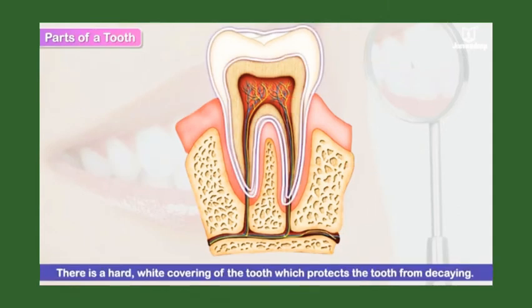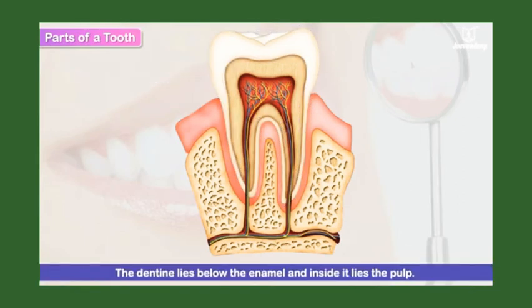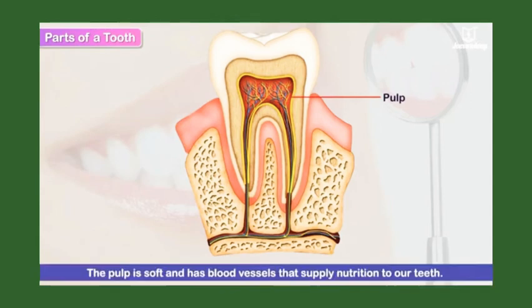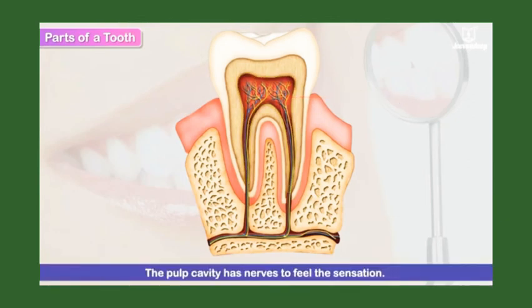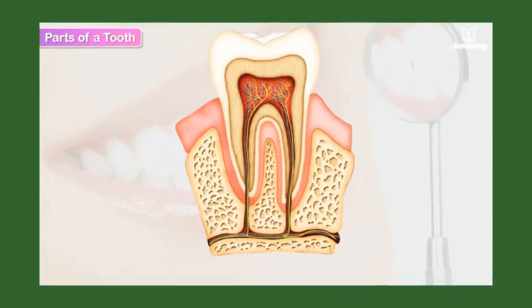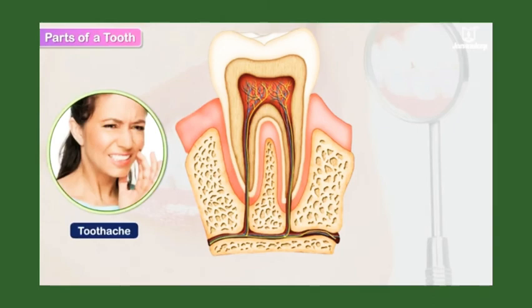There is a hard white covering of the tooth which protects the tooth from decaying. Decaying means sadna. This is called the enamel, and it is made up of phosphorus and calcium. The dentine lies below the enamel, and inside it lies the pulp. The pulp is soft and has blood vessels that supply nutrition to our teeth. It also has nerves to feel sensation. This is where a toothache is experienced.